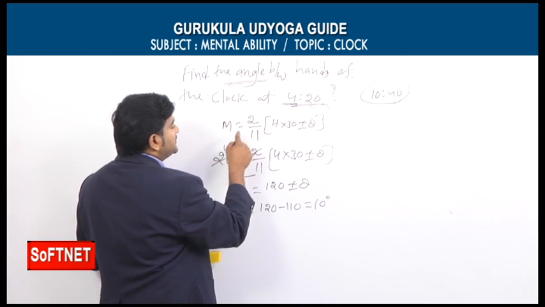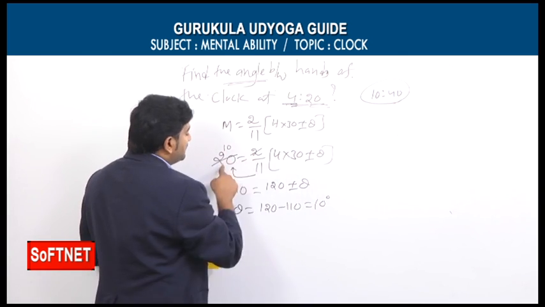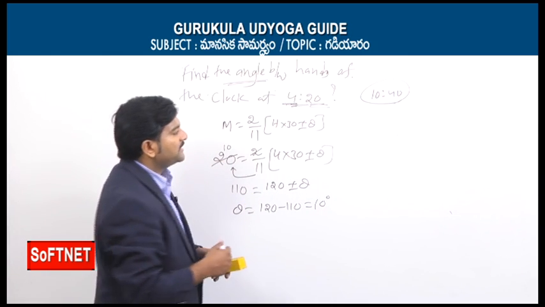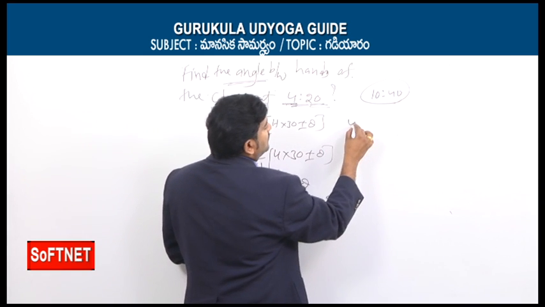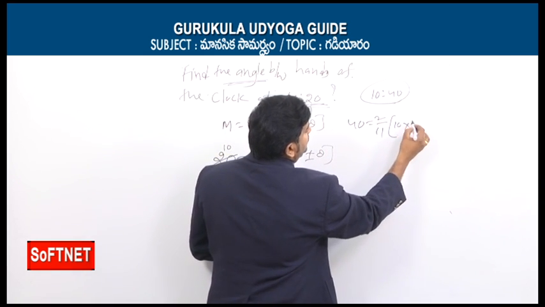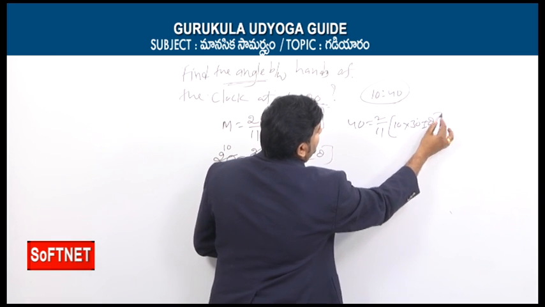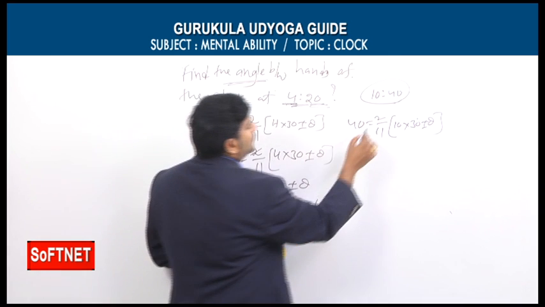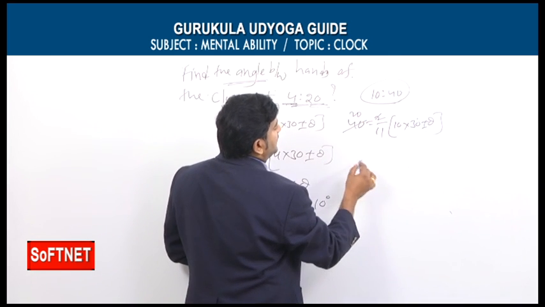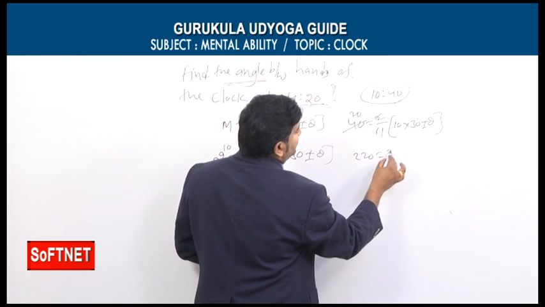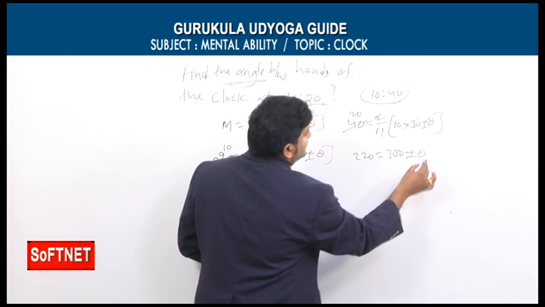Instead of taking m equal to 20, we need to take m equal to 40 because he mentioned 40 minutes. Let us see. So we can solve: 40 minutes is equal to 2 by 11 into h into 30, again plus or minus theta. We have to keep plus or minus theta as it is. Now 2 ones are 2, 20s. So 20 into 11 means 220, that is equal to 300 plus or minus theta.